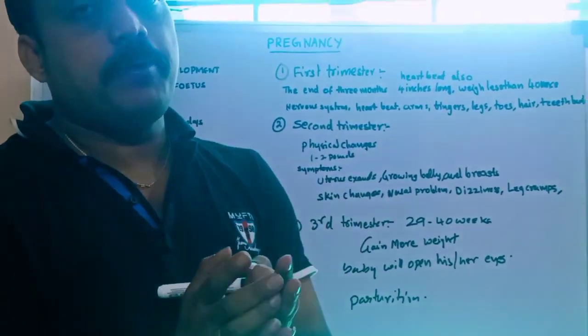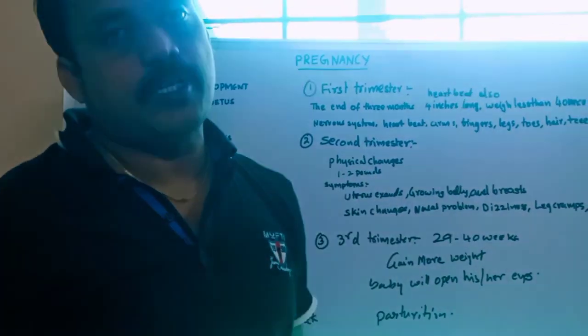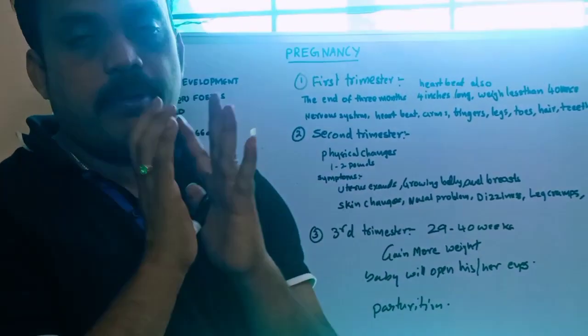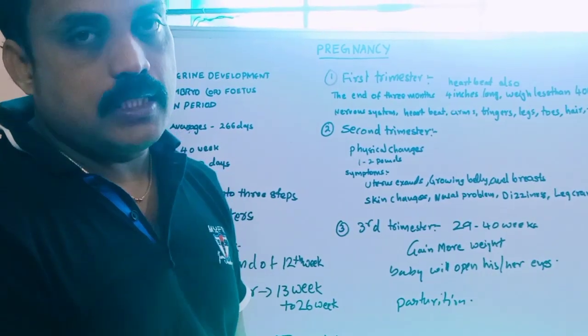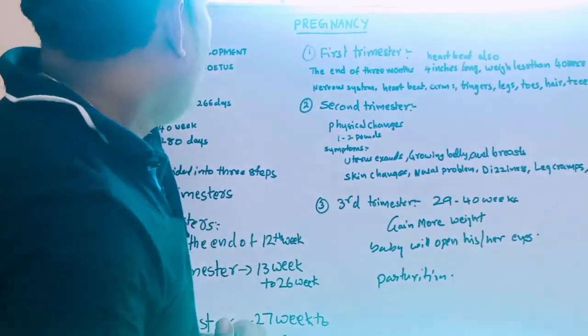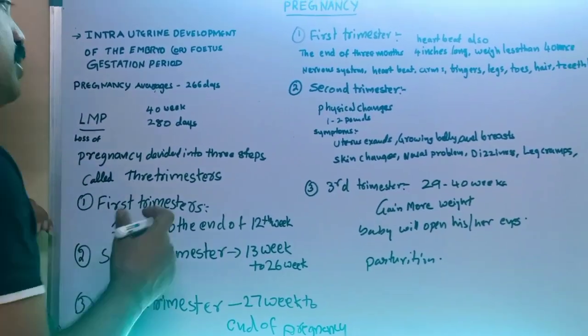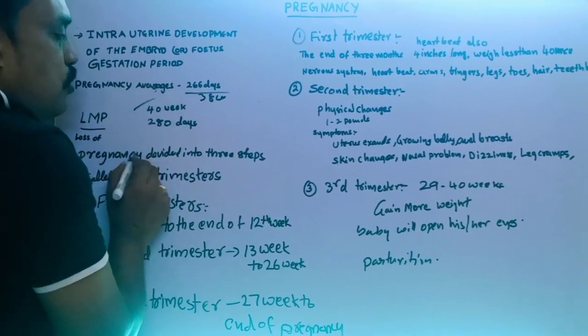That is the development period of the fetus in the mother's womb, in the mother's uterus, which we call pregnancy. In general, pregnancy averages 266 days in some, 38 weeks, but in most of them 40 weeks.